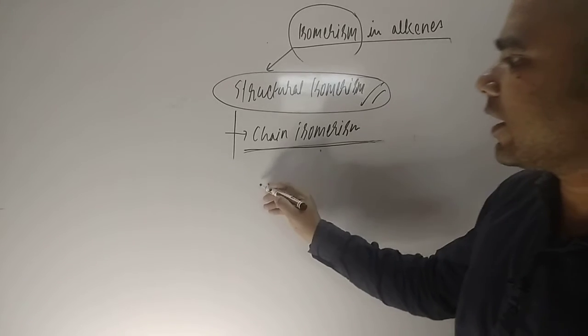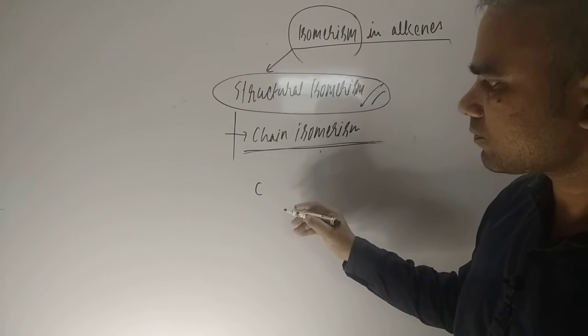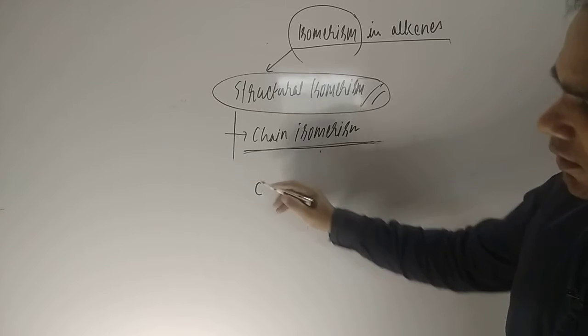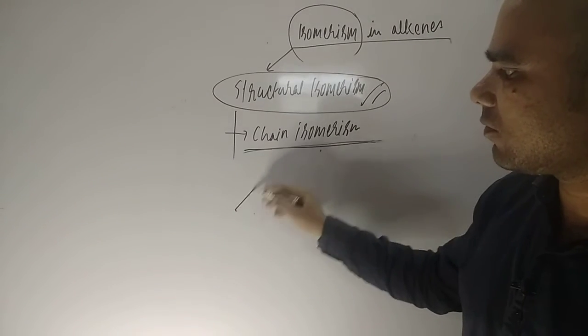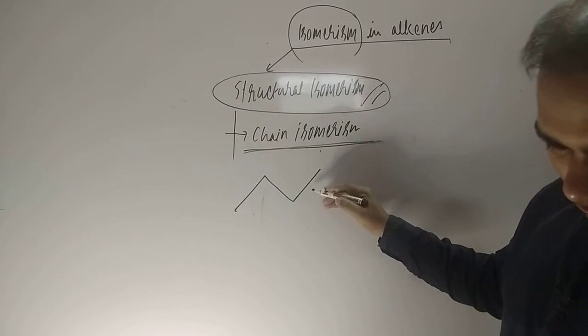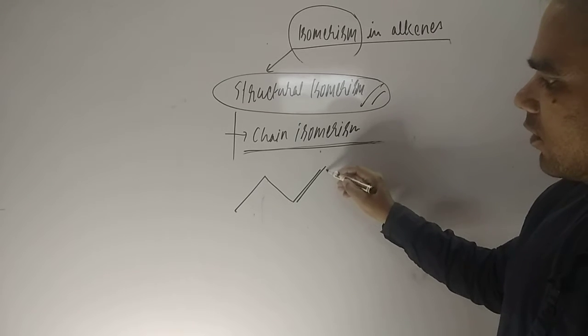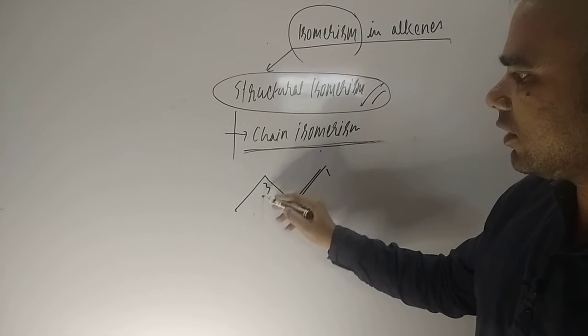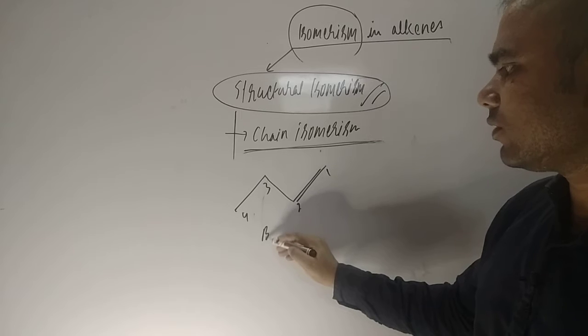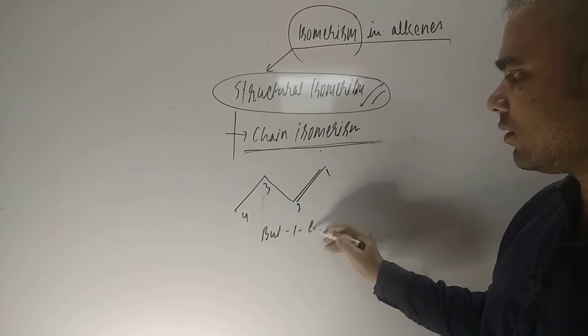So we have one compound, students. Here we can write it with the bond line formula. If you write the name, 1 2 3 4, it is but-1-ene.